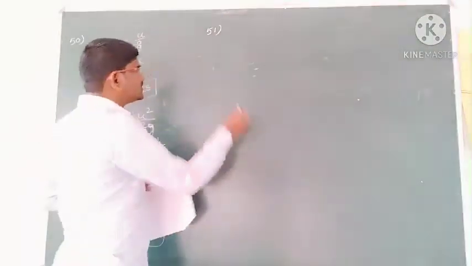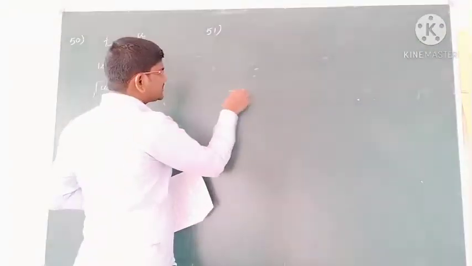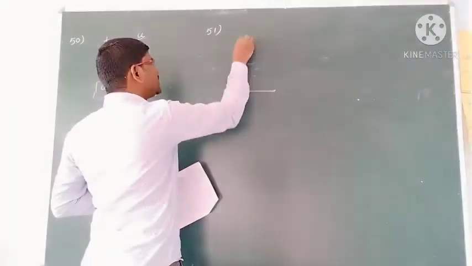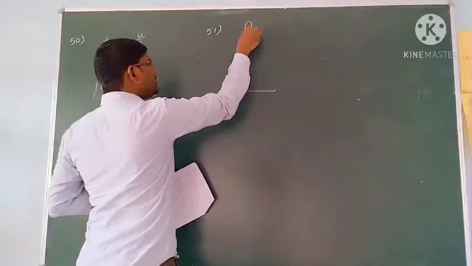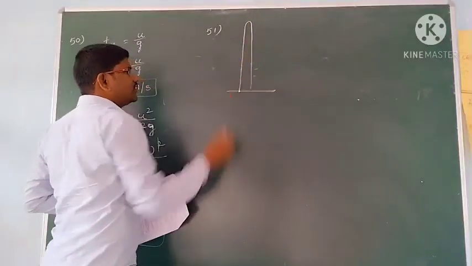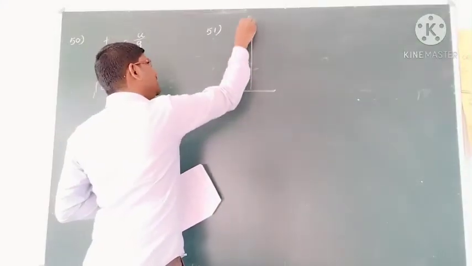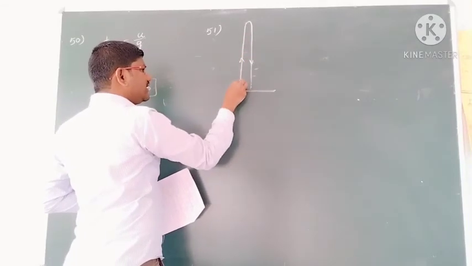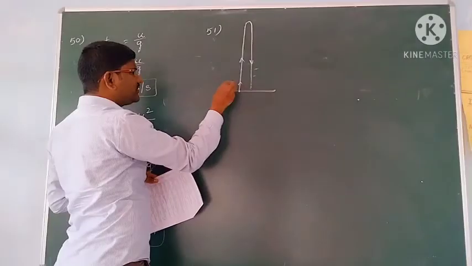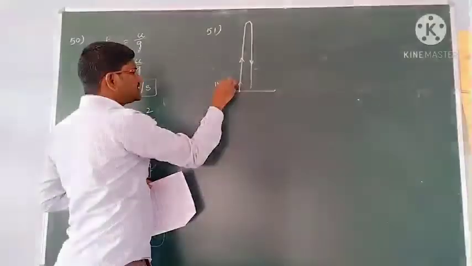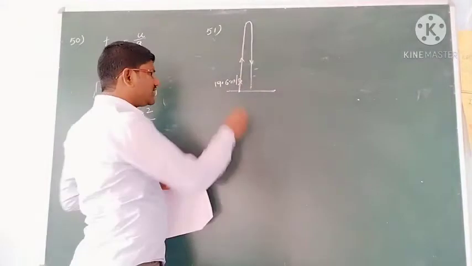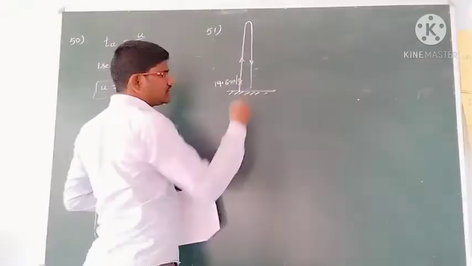Okay students, consider this is the ground, and from this point we projected a stone up, and in the reverse journey it is coming like this. This is called ascent and this is called descent. And here we projected with a velocity of 19.6 meters per second from the ground.